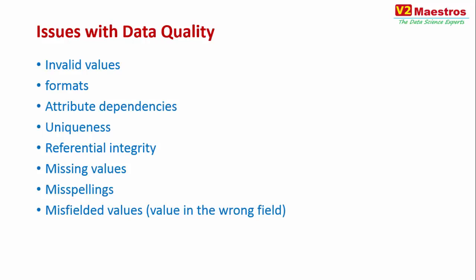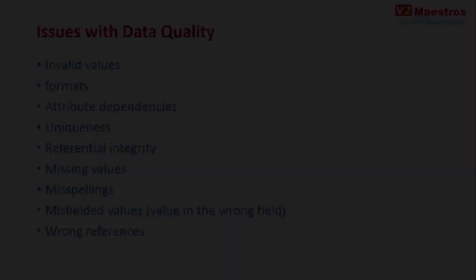Misfielded values, in which case the values are in the wrong field. That typically happens in a CSV file when you miss out a comma, and the column to which a specific variable belongs is going to be changed. So those kinds of issues also happen. And wrong references, invalid URLs. All these kinds of issues happen. There are tons of these issues with respect to data quality when you're doing data engineering work.